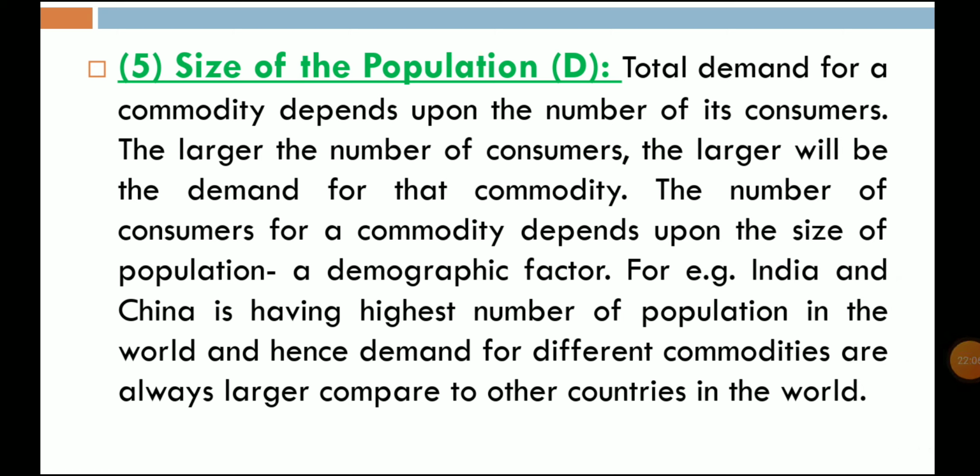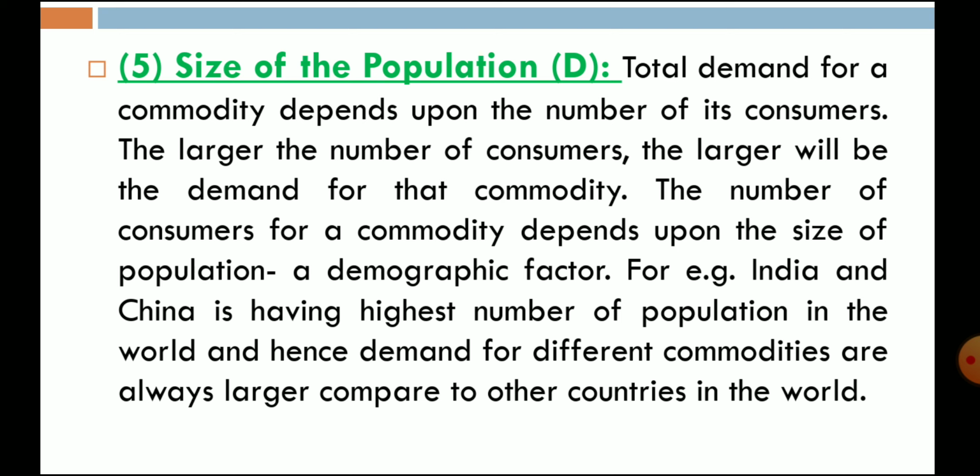If the number of consumers is more, then demand will be more. The larger the number of consumers, the larger the demand for that commodity. Commodity means product. The number of consumers for a commodity depends upon the size of population, that is a demographic factor.